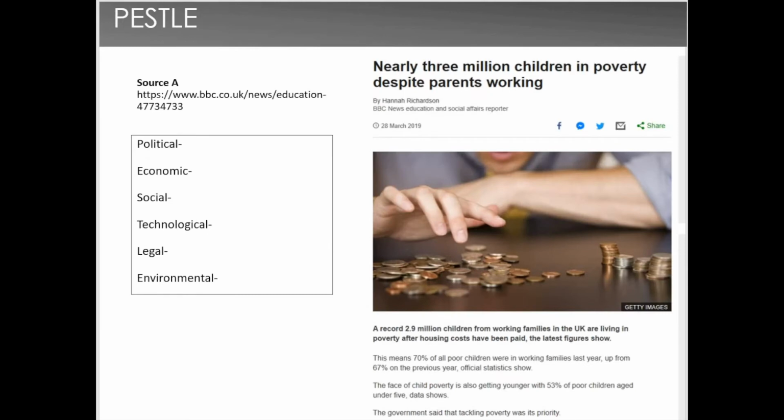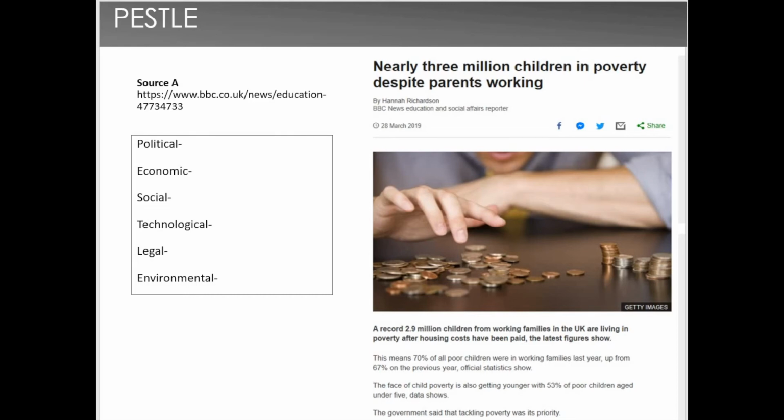Now, if you open your pupil booklet for this lesson, you will see you've got the same source A you used last time, and now we're just going to look to see what PESTLE factors this source touches upon. So, let's consider what we can see. It tells us that a record 2.9 million children from working families are living in poverty after housing costs have been paid. So straight away, we have an economic factor.